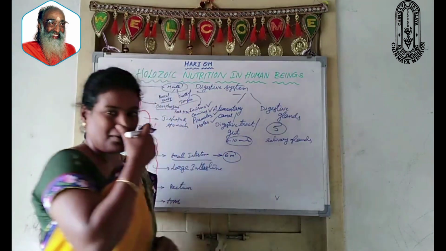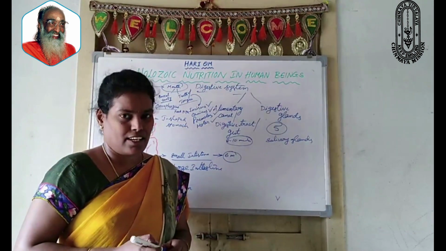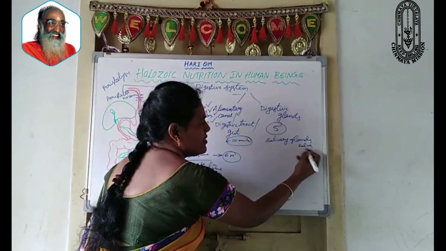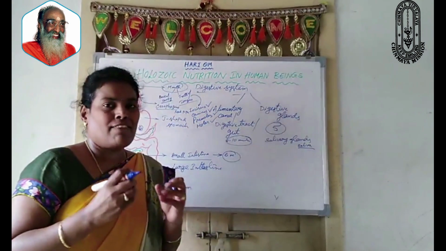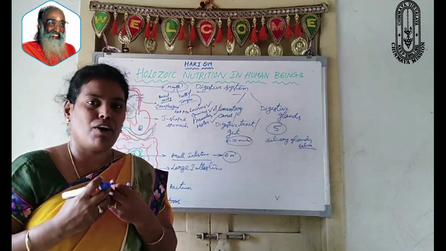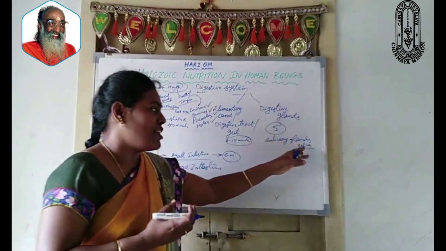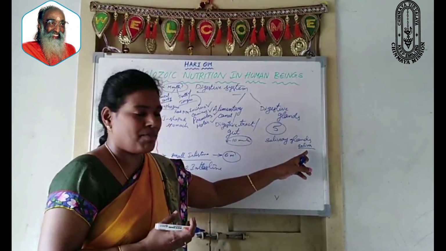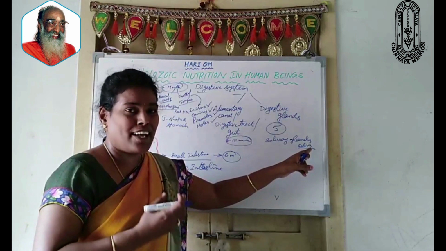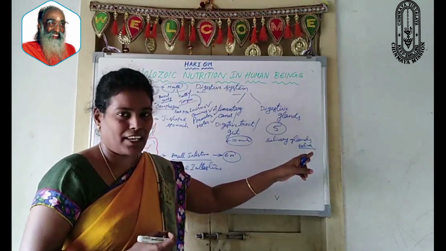Salivary glands. And what is the function of this salivary gland? Salivary gland secretes saliva. Saliva means nothing but a watery substance which is oozed inside our mouth whenever we are chewing something. And what is the role of this saliva? Saliva takes part in the partial digestion of carbohydrates which are present in the food we take.